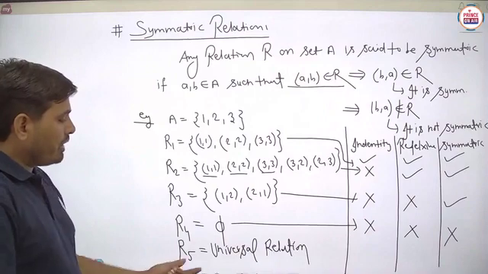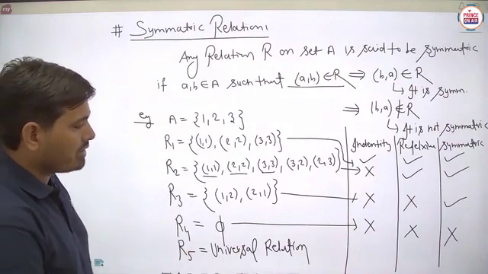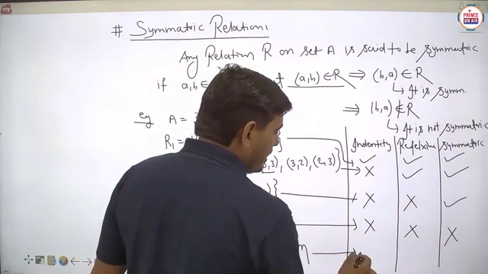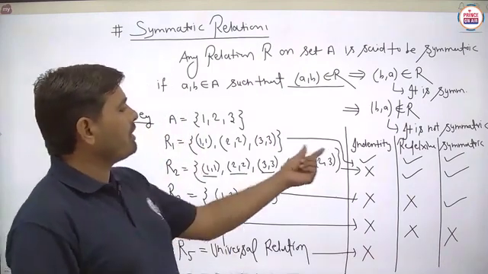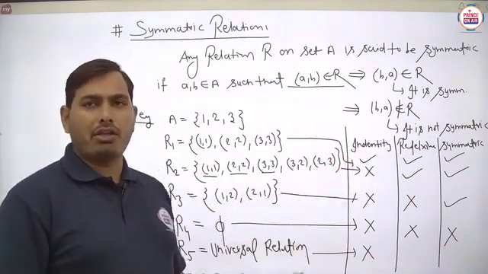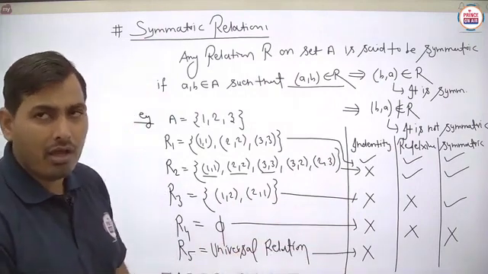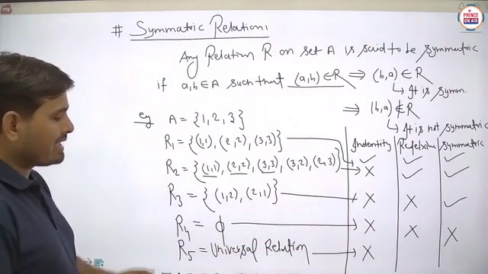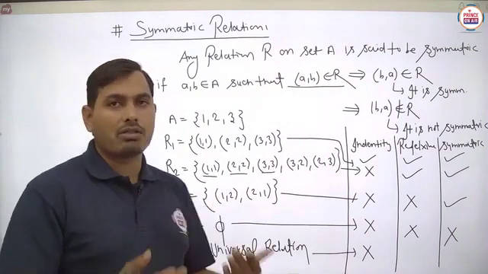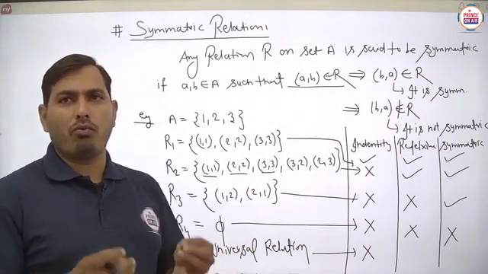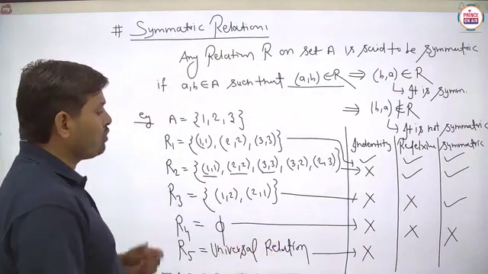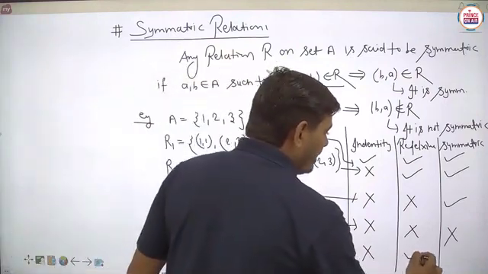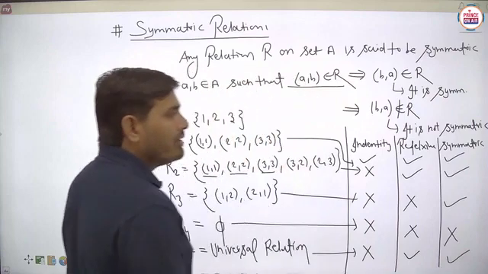Last, student, we have to take the universal relation. So basically we can say that it is not said to be identity, because identity will be unique and it is found in relation R1, means no other different relation is defined as the identity here. Next, reflexive. In the universal relation the set of all possible ordered pairs is there. So definitely it is reflexive, and it is also symmetric.